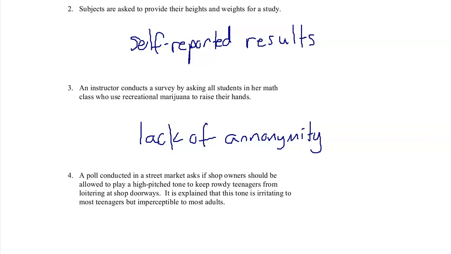Okay. A poll conducted in a street market asks if shop owners should be allowed to play a high-pitched tone to keep rowdy teenagers from loitering at shop doorways. It's explained that this tone is irritating to most teenagers but imperceptible to most adults. What's going on here? What potential source of bias do you see? Well, we got some crazy phrasing going on here. Those rowdy teenagers are loitering at shop doorways. That type of wording is what we call a loaded question.